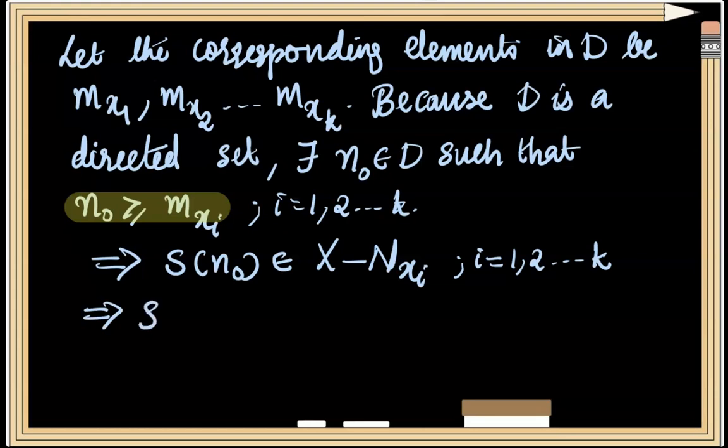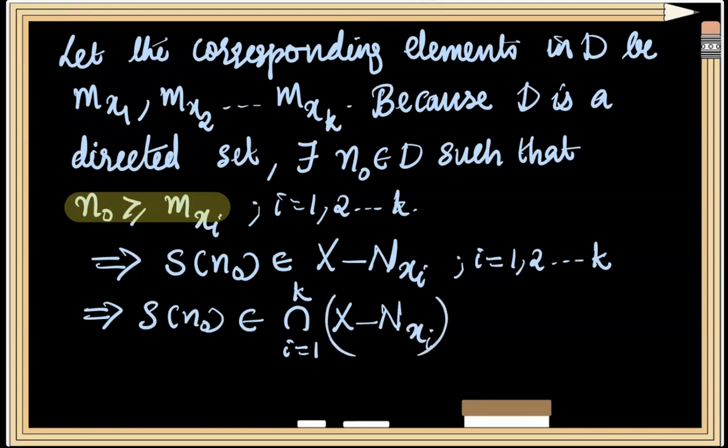Or we can write S of n naught is a member of the intersection over i varying from 1 to k of X minus Nxi. And we know that by De Morgan's law this is equal to the complement of the union over i varying from 1 to k of Nxi.